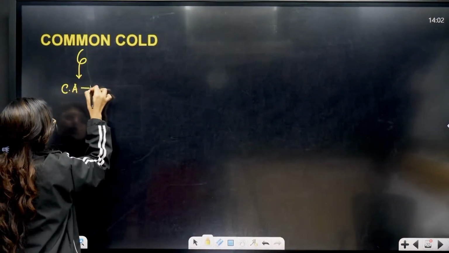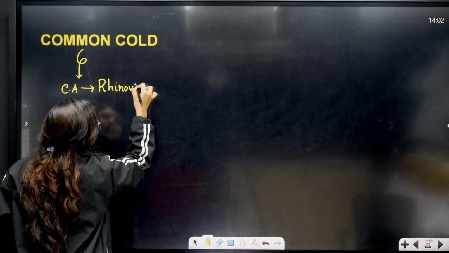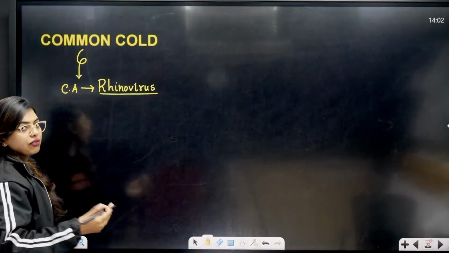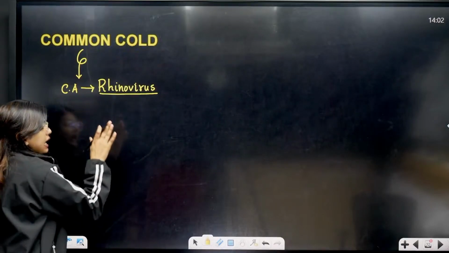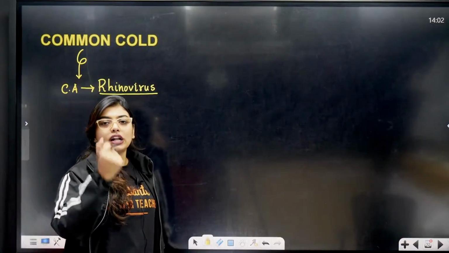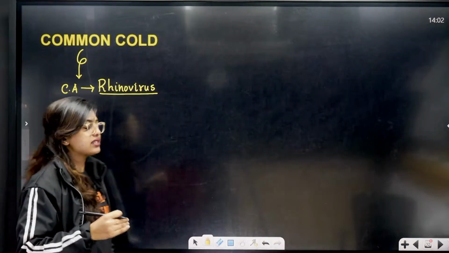Causative agent of common cold is rhinovirus. Okay? Rhinovirus. This is the causative agent. It's obviously a viral infection. Students, rhinovirus can come in different variants, because of which you will not have a one-stop cure for this, because they can come in different variants as they are viruses.